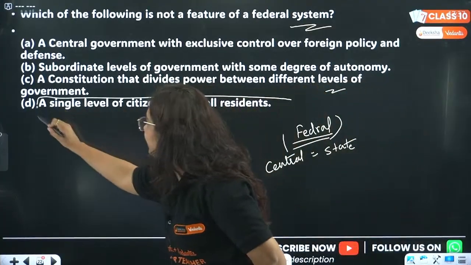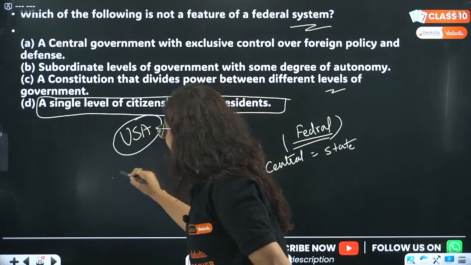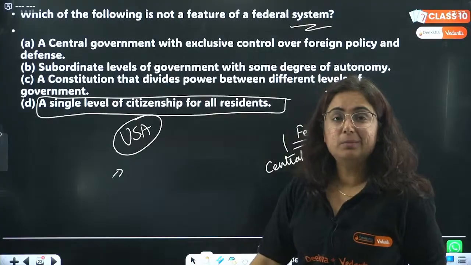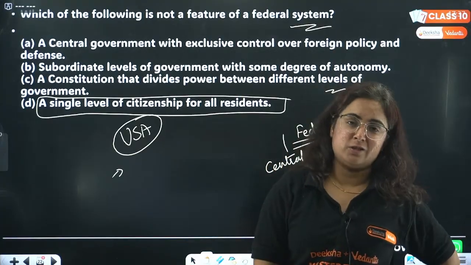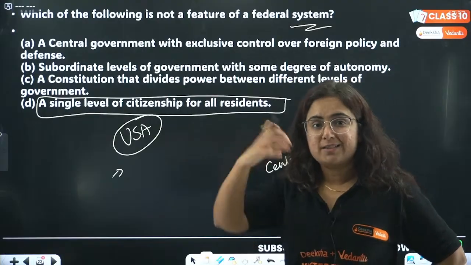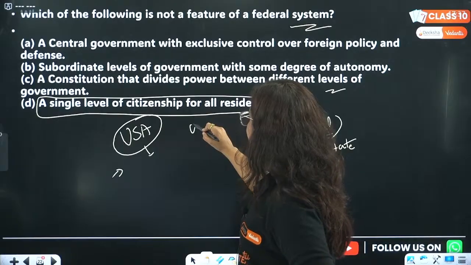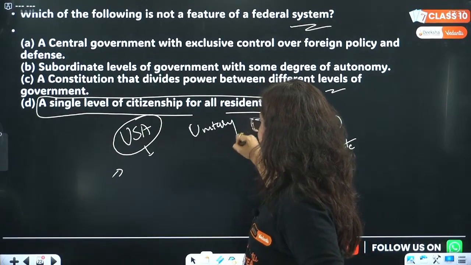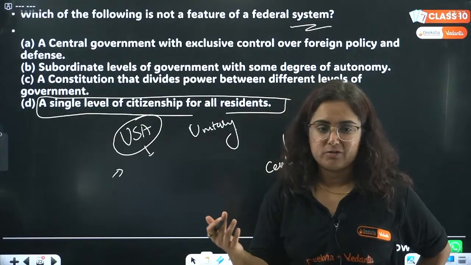Single level of citizenship. If you go to the United States of America, that is actually a perfect federal system where you will find that at every level they have different citizenship. So not single, because in single, if we're talking about it, it will be unitary in power. That means the power lies with only the center. Okay? So it's a federal feature, I'm not talking about Indian federalism.